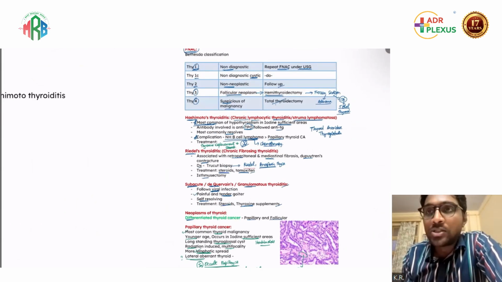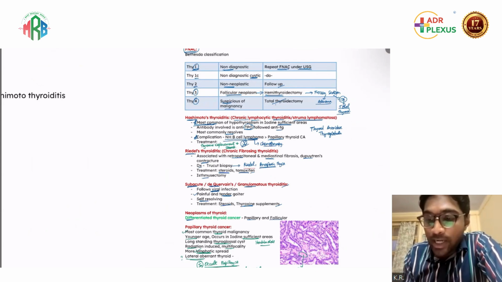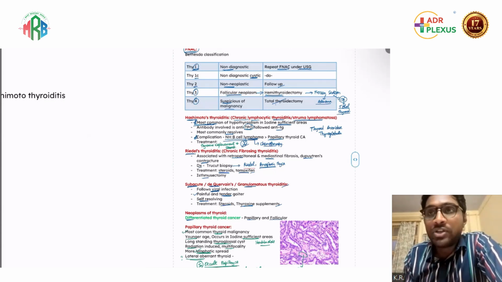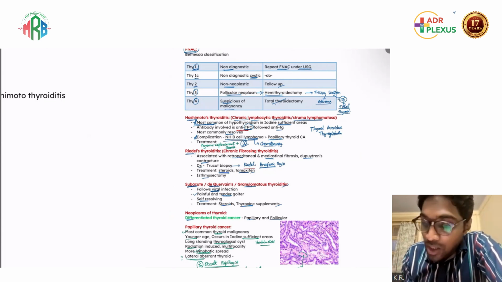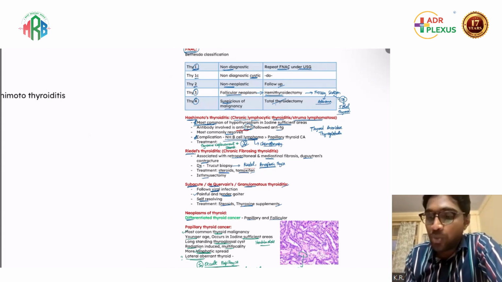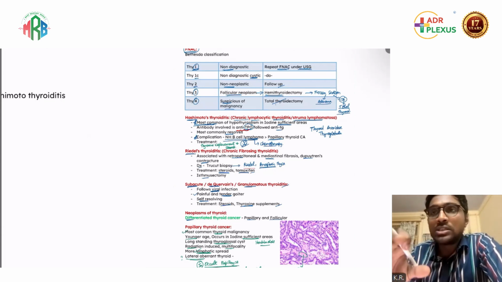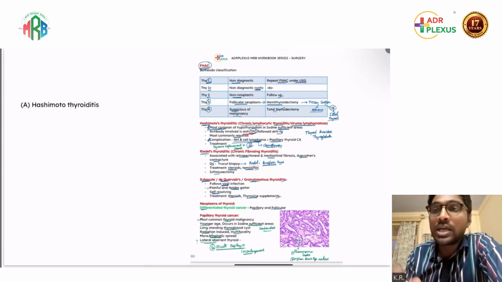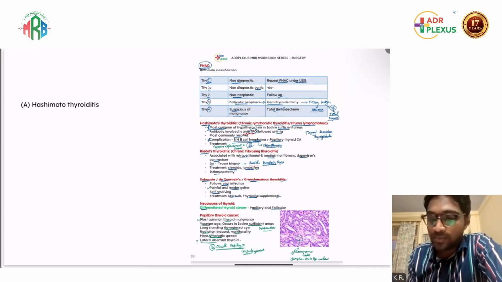Hashimoto's thyroiditis is also known as chronic lymphocytic thyroiditis. The most common antibody we had discussed was anti-thyroid peroxidase antibody. It most commonly resolves by itself. But the complication we have to remember for our further exams is non-Hodgkin's B cell type of lymphoma, followed by papillary carcinoma thyroid. Here the patient is mostly in a state of hypothyroidism, so the treatment is just thyroxine supplementation, nothing else. Okay, it is a case of Hashimoto's thyroiditis.